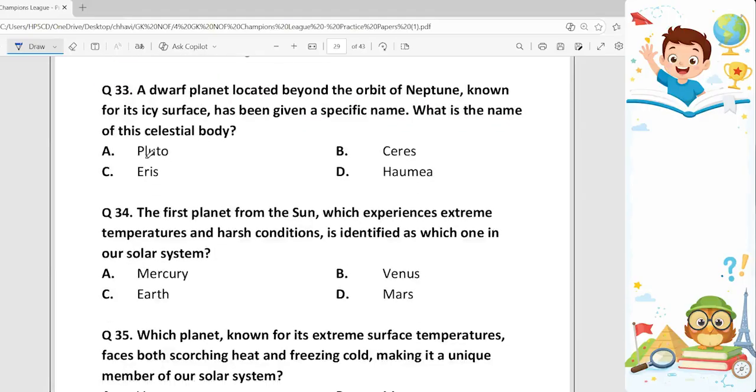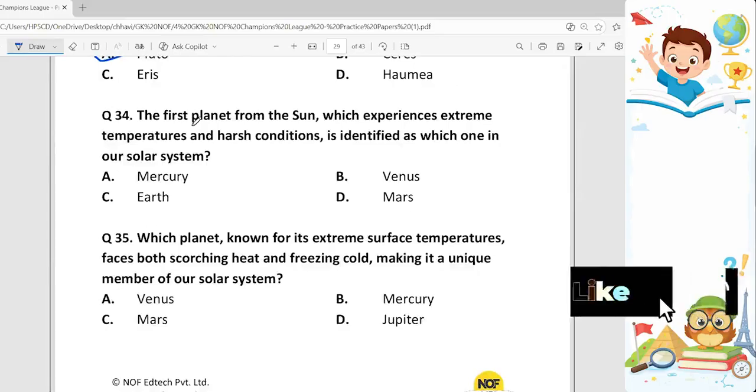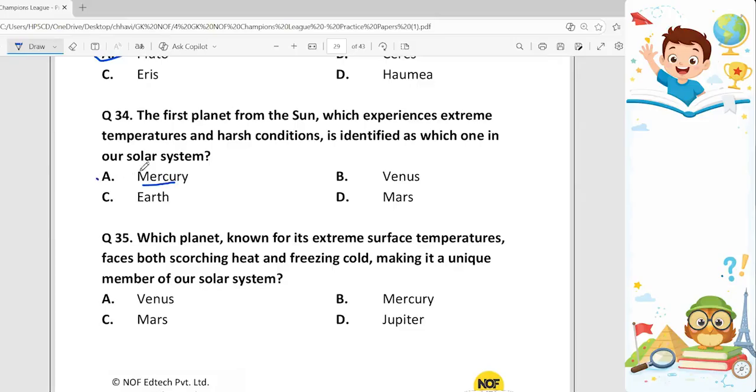Next, 33rd. A dwarf planet located beyond the orbit of Neptune, known for its icy surface, has been given a specific name. What is the name of this celestial body? So the correct answer is Pluto, option A, because this is the smallest planet in our solar system and also closest to the sun. 34th. The first planet from the sun, which experiences extreme temperatures and harsh conditions, is identified as which one in the solar system? Answer is option A, Mercury.